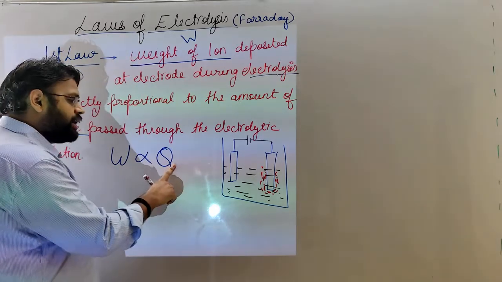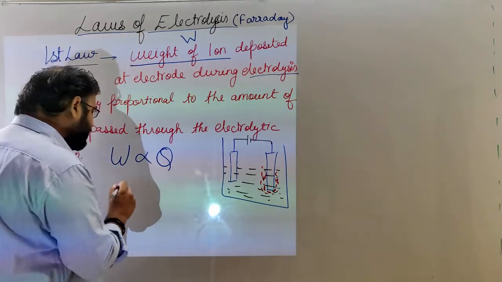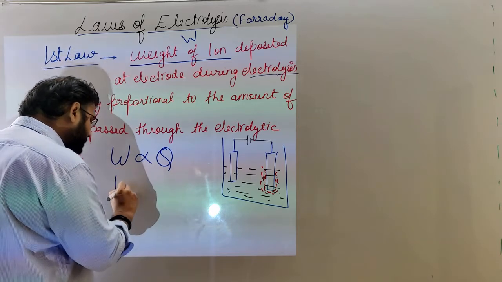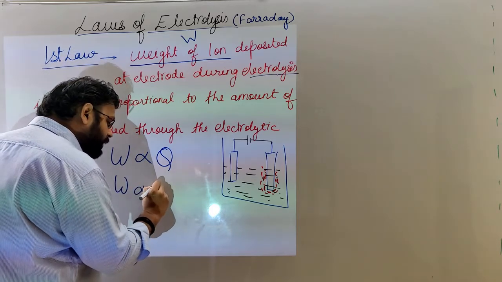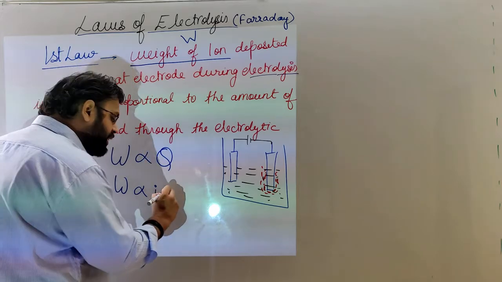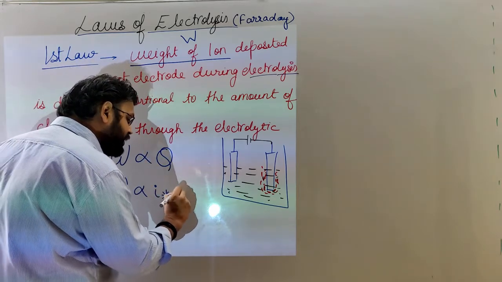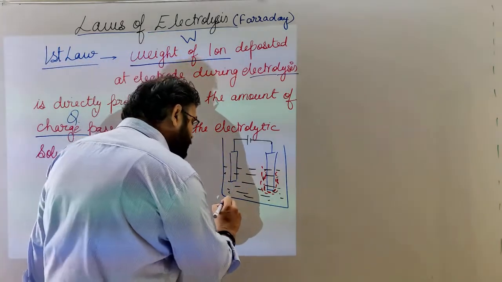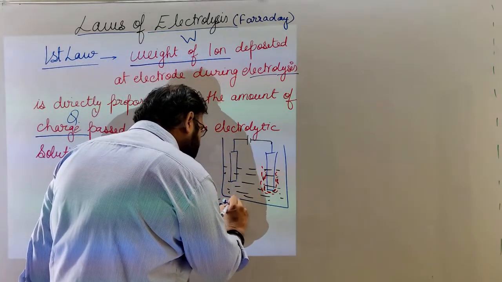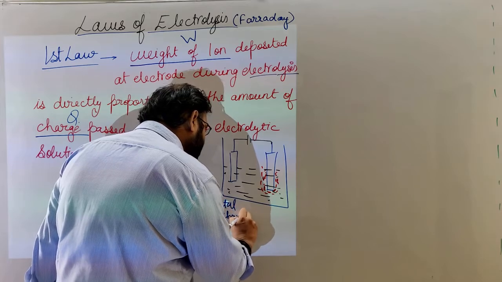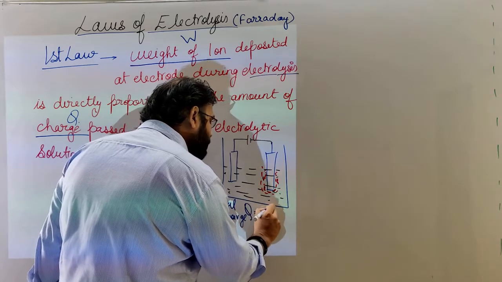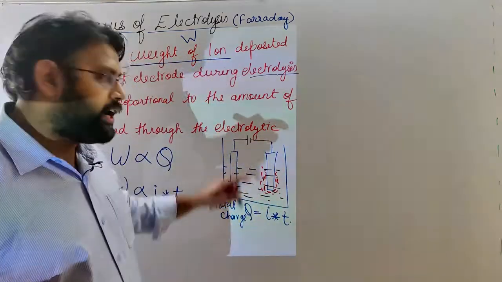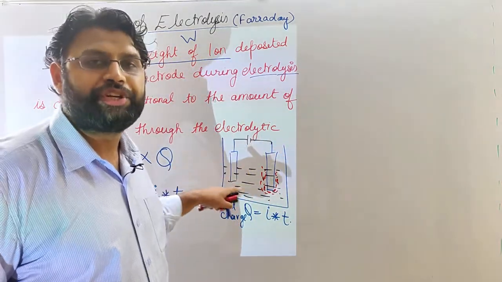Now Q, charge, how much charge is passed through it, is given by the amount of current passed and for how much duration it is passed. So Q is equal to IT. If we wish to find total charge, that is Q, it will be I into T. That is how much ampere of current is flown for how much duration of time.